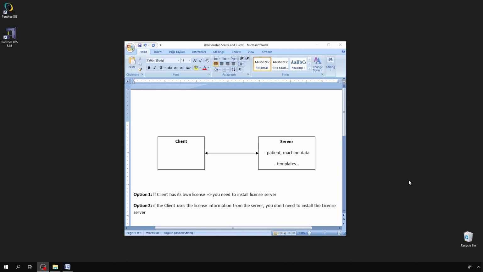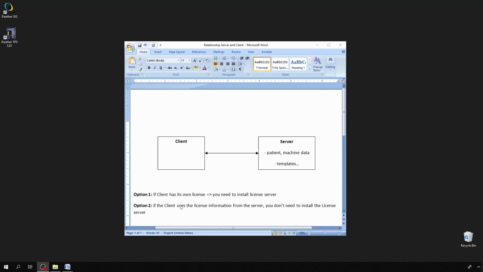In the second part, I will show you how to install the Prowess Panther TPS as a client. Before we begin, we need to understand the relationship between the server and the client. All data, including the patient data, machine data, and templates, are saved on the server. The client will access shared folders on the server, and the client system will use this data.